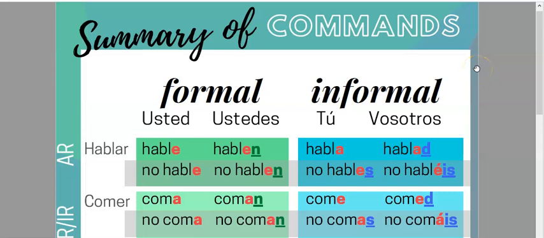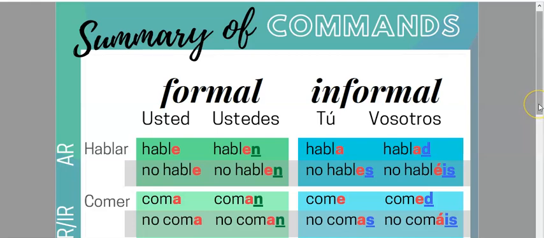Hola, this is a summary of the commands in Spanish. In Spanish, remember we have formal and informal ways to give commands. So when we are addressing a formal command with usted or ustedes, we are going to conjugate differently than when we do informal with tú or vosotros. We can also give commands singular or plural.